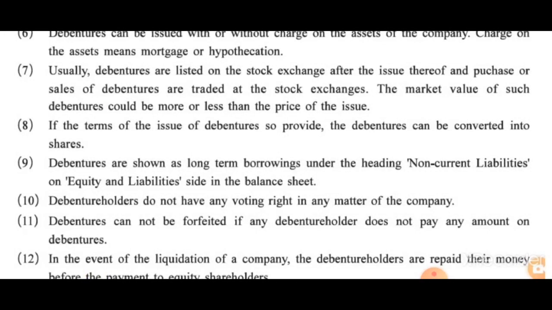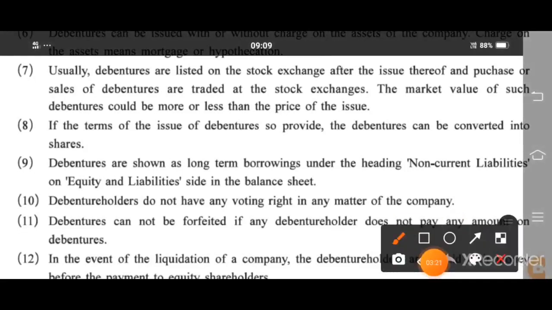Now, a debenture can be issued with or without a charge on the assets of the company. Charge on the asset means mortgage or hypothecation. It means here you have to put some assets in front of that money borrowed from the public. So here the company is giving surety that we are mortgaging some asset against this debt amount. Now, usually debentures are listed on the stock exchange after the issue.